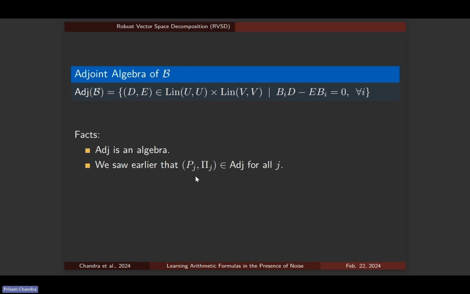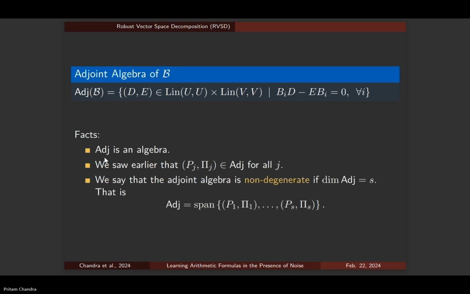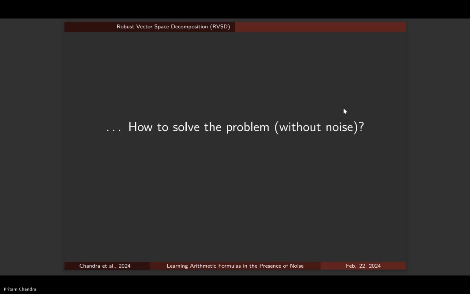Now, each projection matrix is a projection onto disjoint subspaces, so each projection matrix is independent. This means that the adjoint algebra has dimension at least S. And we call the adjoint algebra non-degenerate if its dimension is exactly S. It just means that the linear combinations of these matrices are all that the adjoint algebra contains. There are no other matrices. And it turns out that this is not a very strict constraint to put on the adjoint algebra. In fact, all the applications that we study satisfy this condition under certain assumptions. With that, we have built the machinery of how we are going to attack this problem.